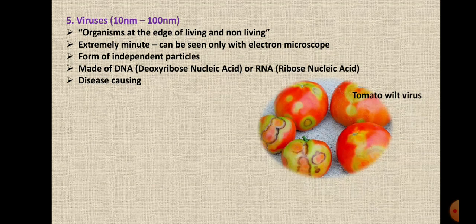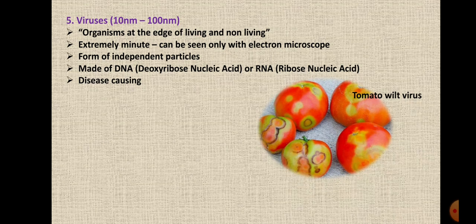They are extremely minute, and they can only be seen under an electron microscope. An electron microscope is more advanced than the normal microscope, and because viruses are extremely small, they can only be observed under the electron microscope.